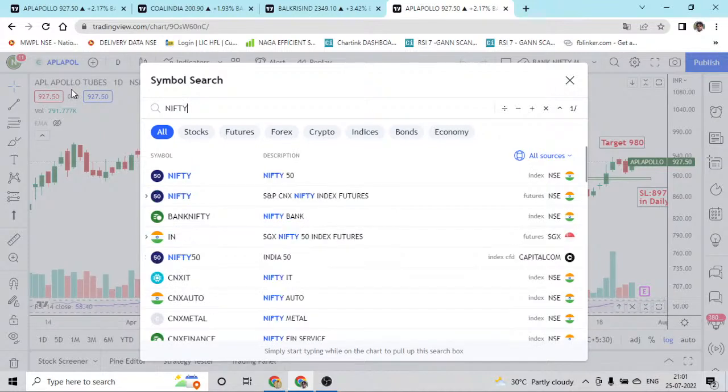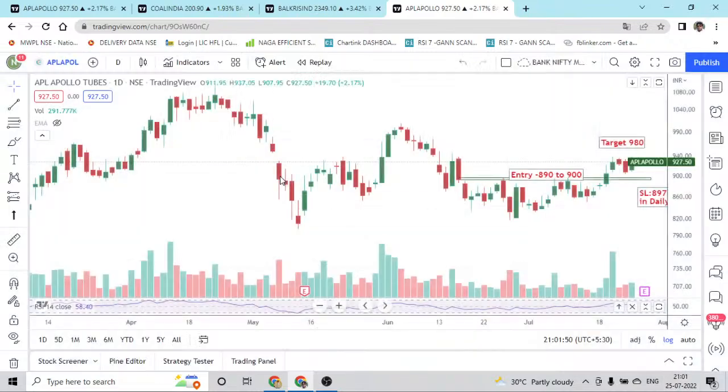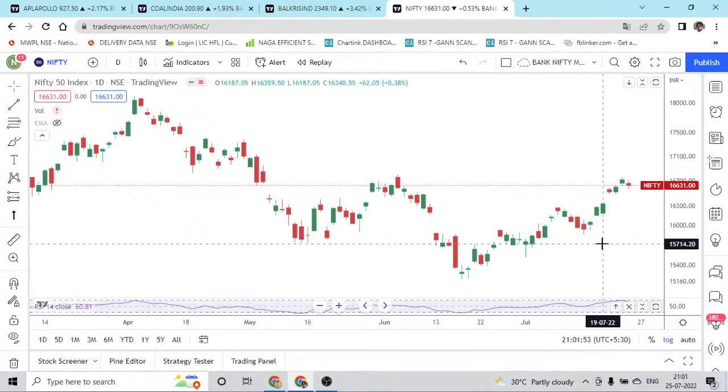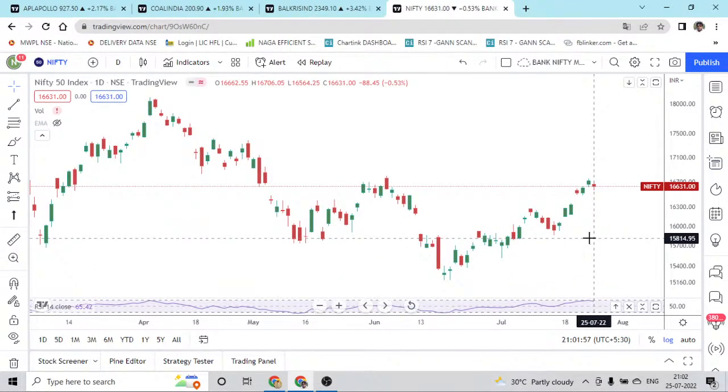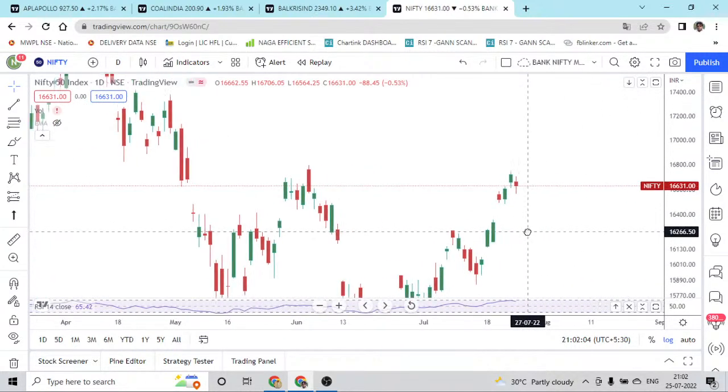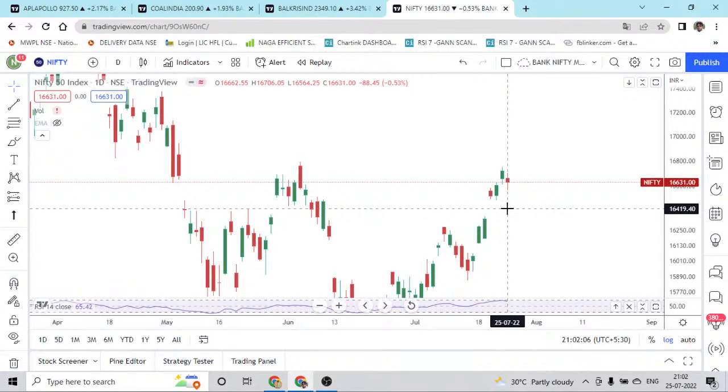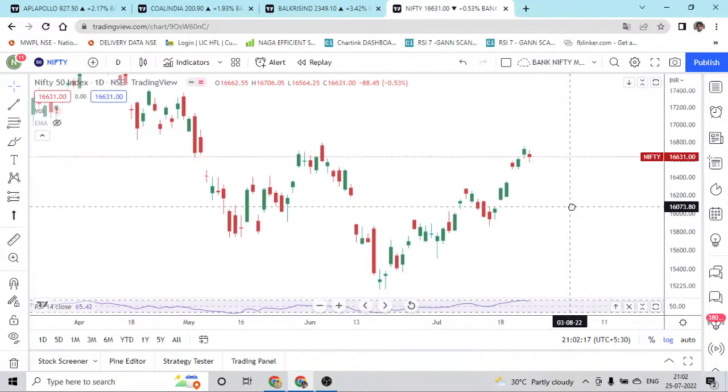So I'm going to analyze the Nifty live. The time is around 9:01. Nifty made a top of 16,752, and today Nifty gave a gap down opening, around 16,662, and made a low of 16,564, and it has closed at 16,631. So let's begin the analysis.